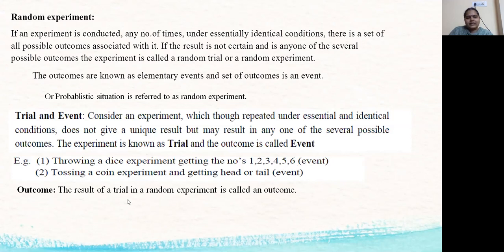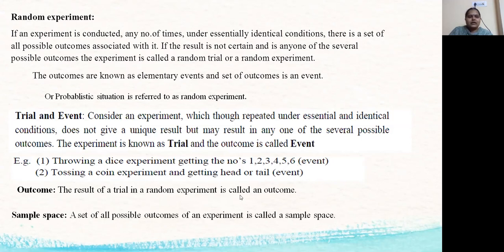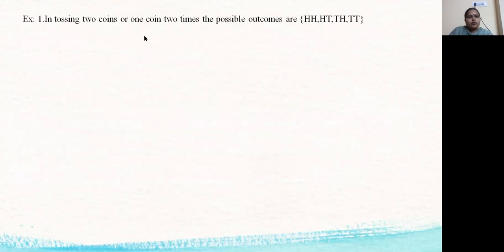Now we discuss the sample space. A set of all possible outcomes of an experiment is called a sample space. Let us see an example. In tossing one coin, the results can be head, tail. So the set containing H, T is called the sample space.